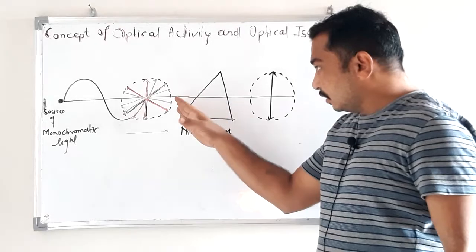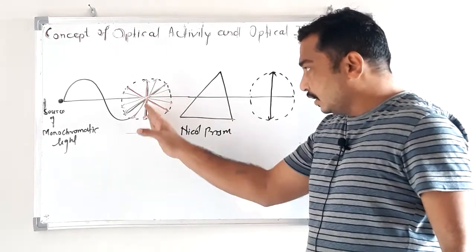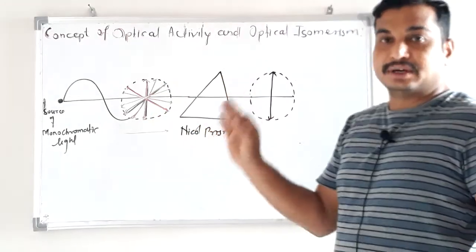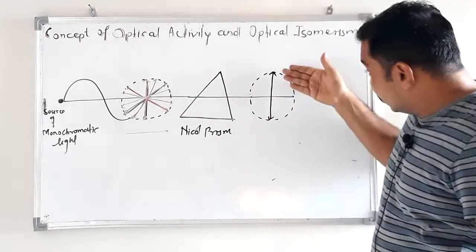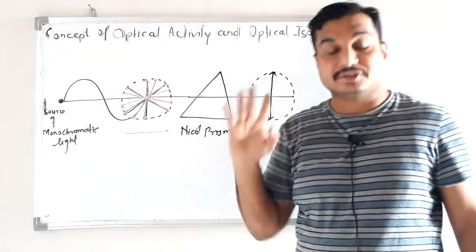Before entering the prism, any point on this wave vibrates in all possible directions perpendicular to the direction of propagation. But after passing through this prism, the light coming out is vibrating in a single plane, a single direction.